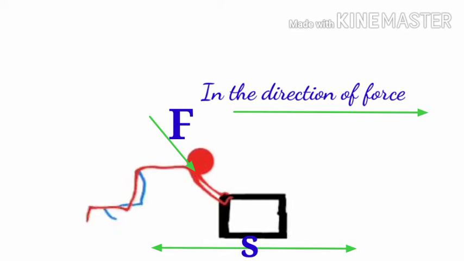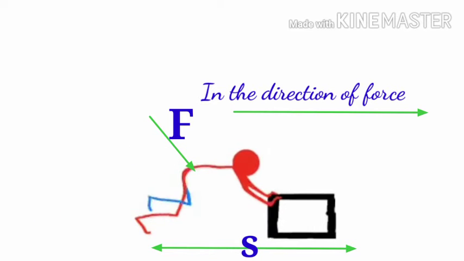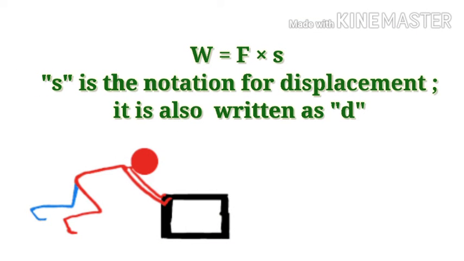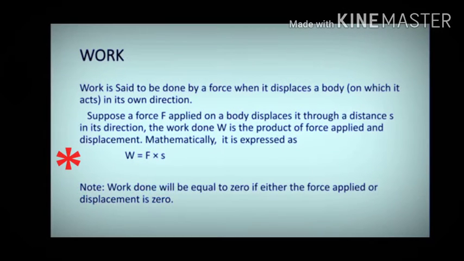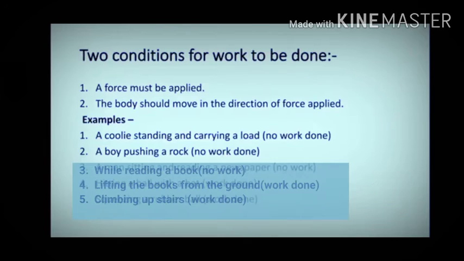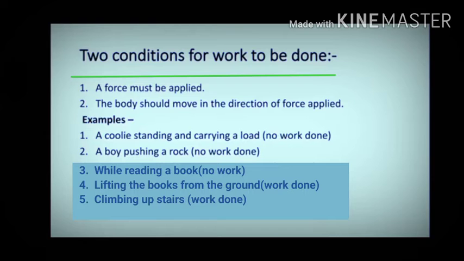The work done W is the product of force applied and displacement. Mathematically, it is expressed as W is equal to F into s, which means that work done is the product of force applied and displacement. So one thing important here, work done will be equal to 0 if either the force applied or displacement is zero. So there are two conditions which must be fulfilled for work to be done.